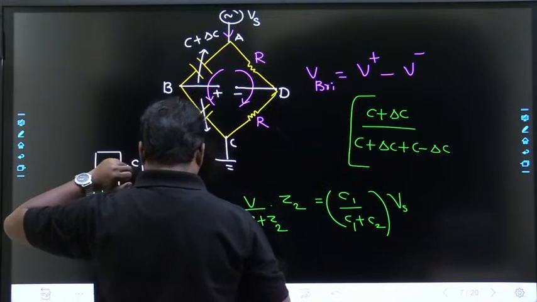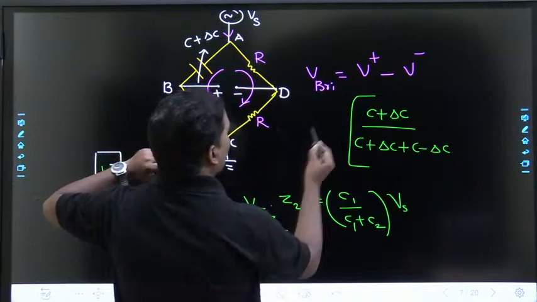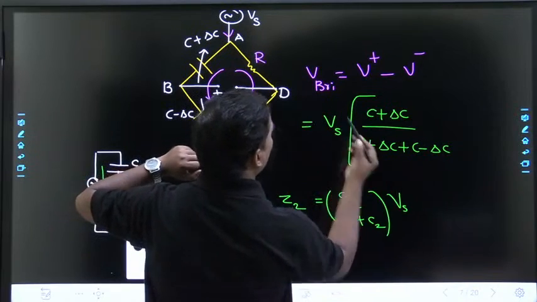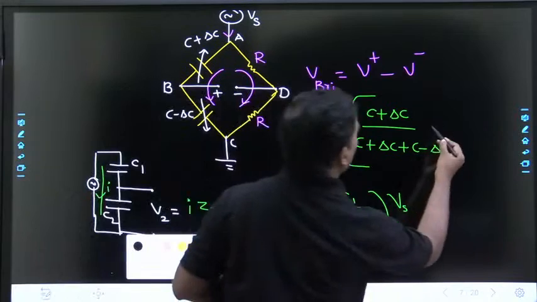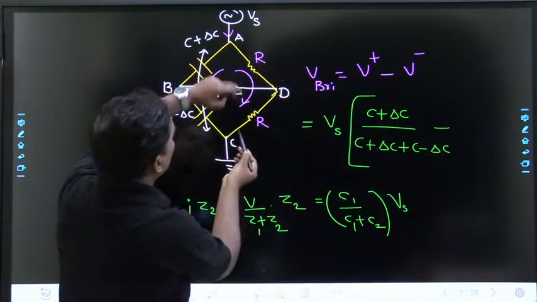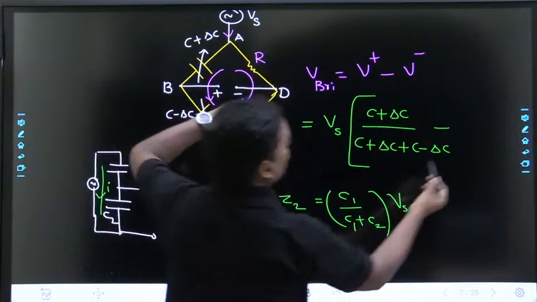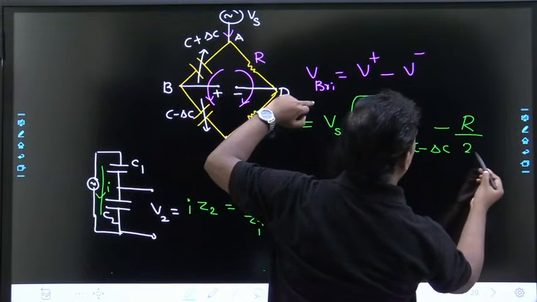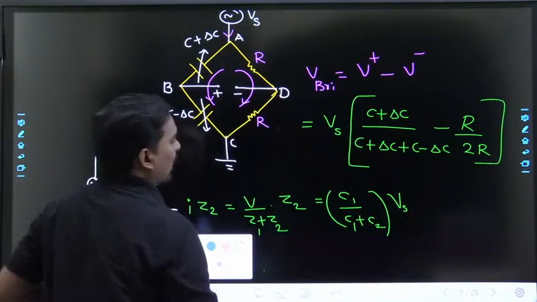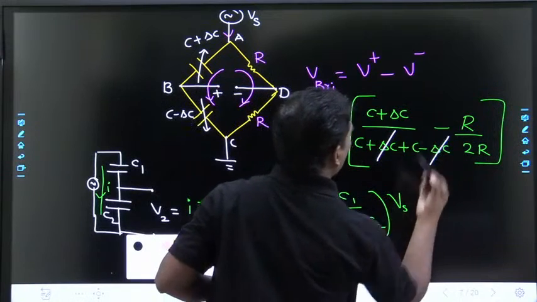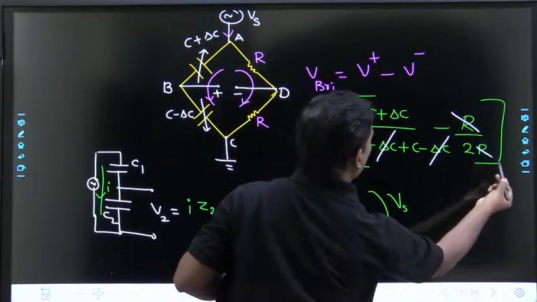This is the beautiful question. When you combine measurements with instrumentation, you can get beautiful questions. And now this is minus. These two resistors are in series, so R by 2R, R by 2R. All of you followed? Now this C gets cancelled, delta C gets cancelled. Okay? So this R by R gets cancelled.